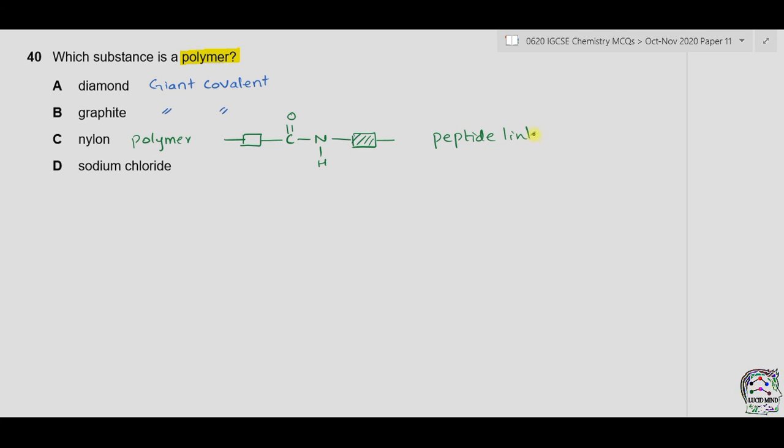D is sodium chloride. Now sodium chloride is an ionic compound and it makes a giant ionic structure. The correct answer is therefore C.